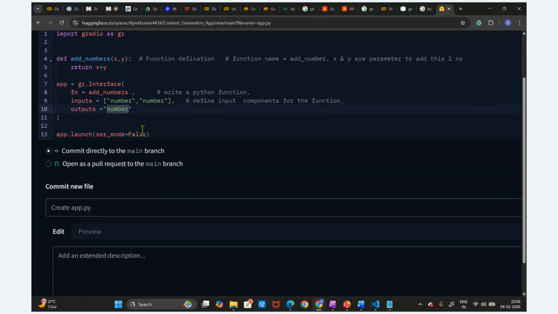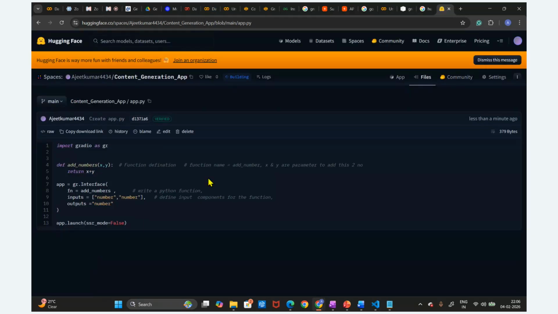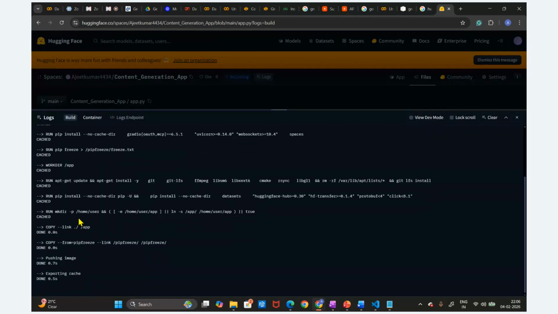Okay, I have just copied the same code, and then we are going to commit this to the main branch. Later on I will explain GitHub also. But now you can see, guys, the building is there. It is going to build this image.